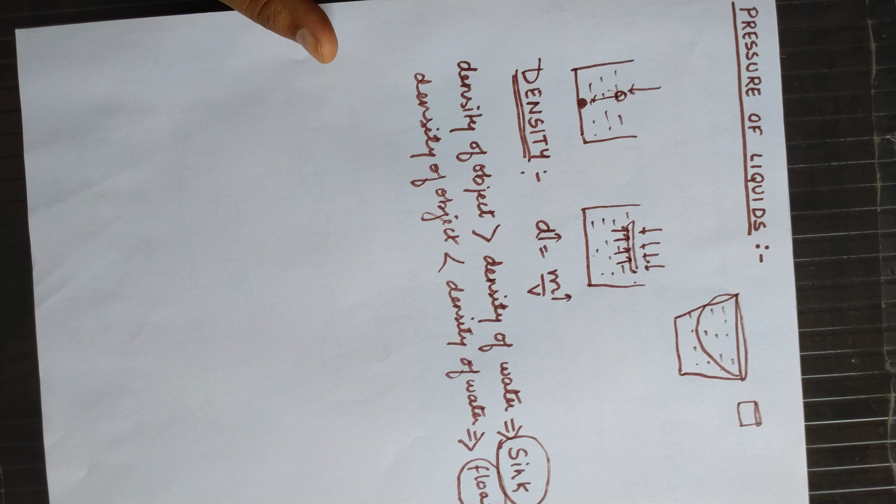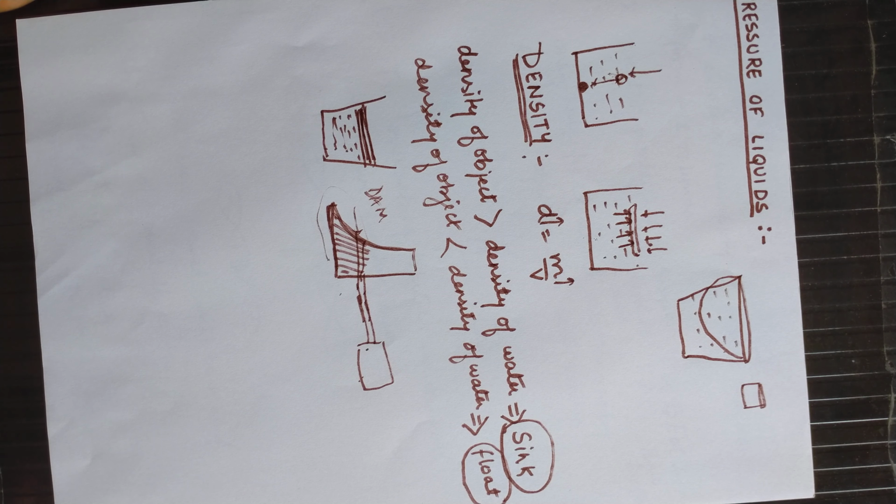This high water pressure at the bottom is used because pipelines are fitted from here, and these pipelines are used for the flow of water, so that the turbines, that is the blades of the generator, will rotate. Because this high pressure of water spins the turbine, the coil of the generator, or dynamo, will rotate, and electricity will get generated.